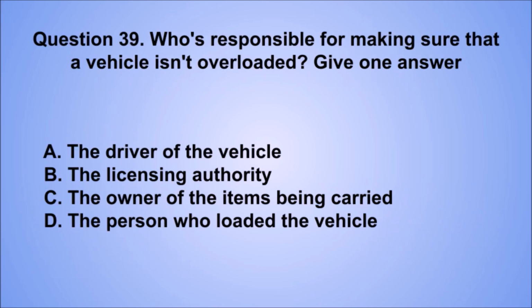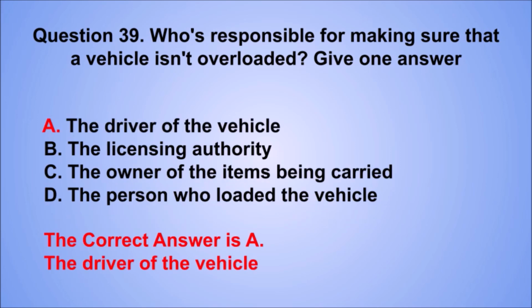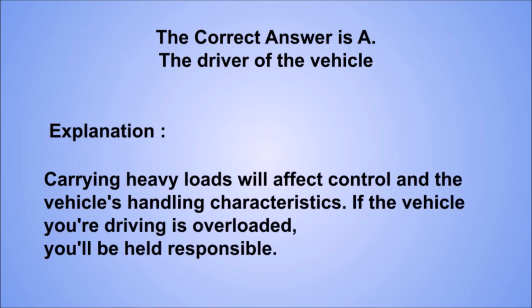Question 39. Who's responsible for making sure that a vehicle isn't overloaded? Give one answer. A. The driver of the vehicle. B. The licensing authority. C. The owner of the items being carried. D. The person who loaded the vehicle. The correct answer is A. The driver of the vehicle. Explanation: carrying heavy loads will affect control and the vehicle's handling characteristics. If the vehicle you're driving is overloaded, you'll be held responsible.